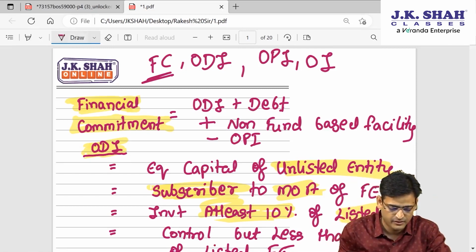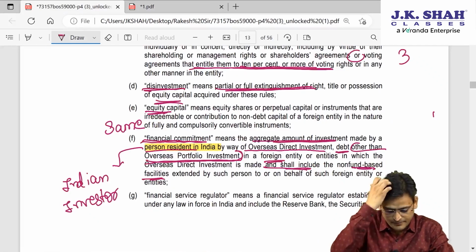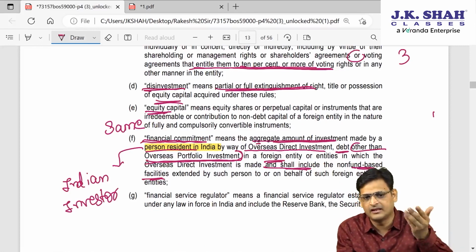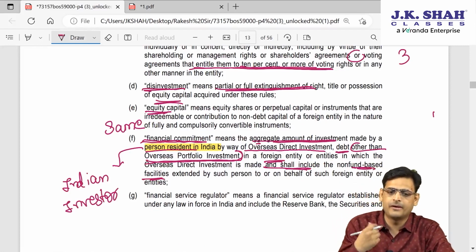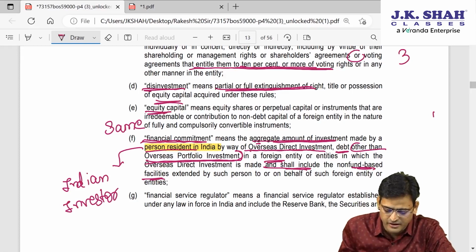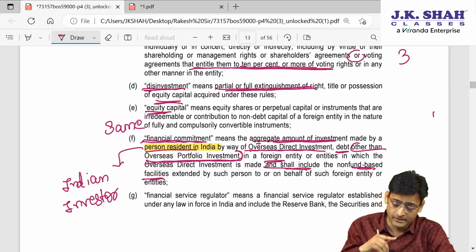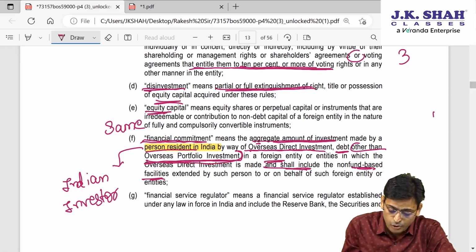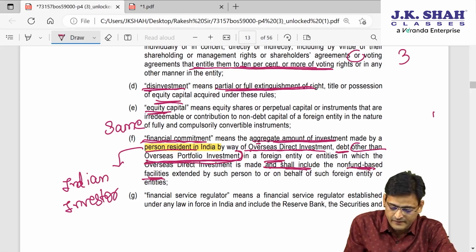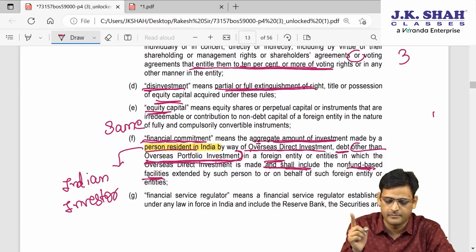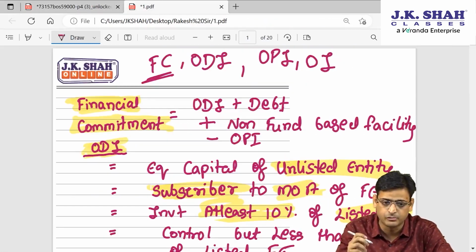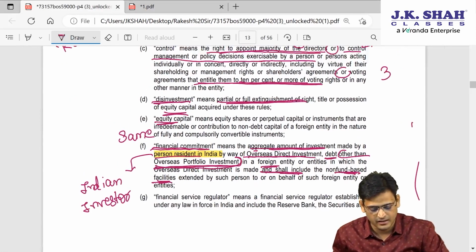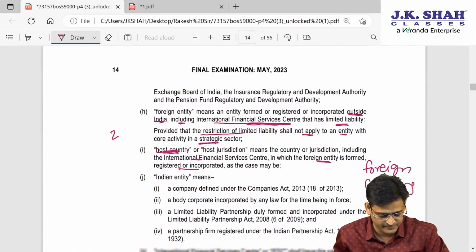See, this is what they have written. Financial commitment includes the aggregate of investment made by a resident, obviously because the Indian investor is investing outside India, by way of ODI, overseas direct investment, but it does not include OPI. So I have reduced that, but it will include non-fund based facility. I have added these three things and reduced OPI. And now I will tell you what is ODI and those other things used over there.